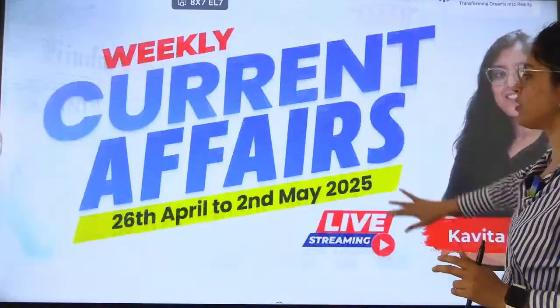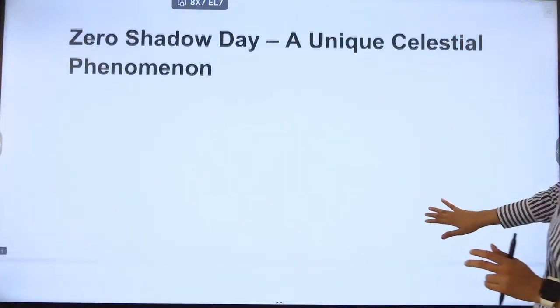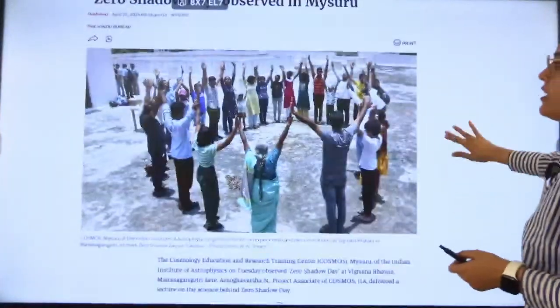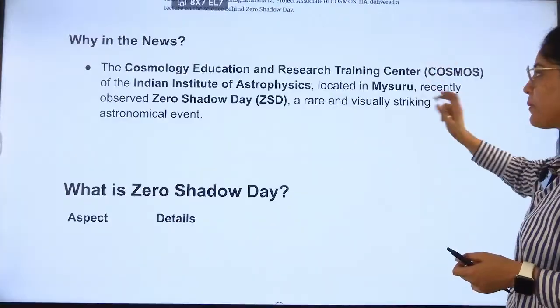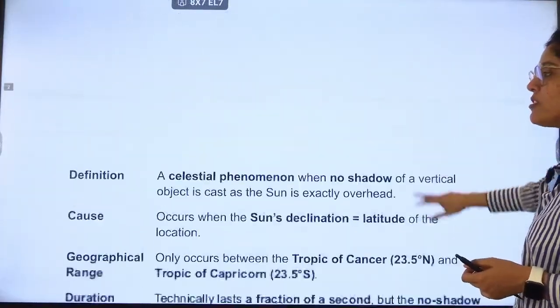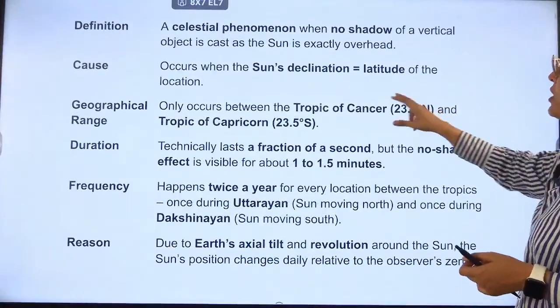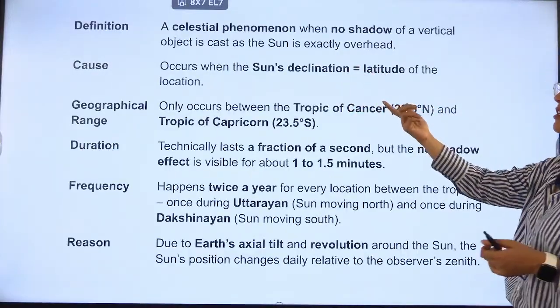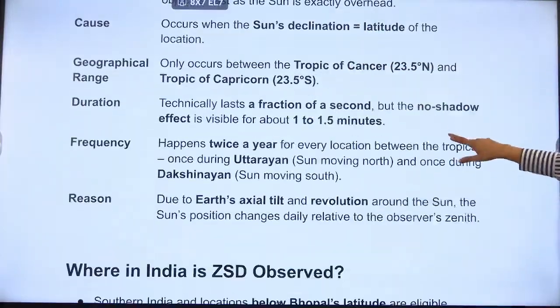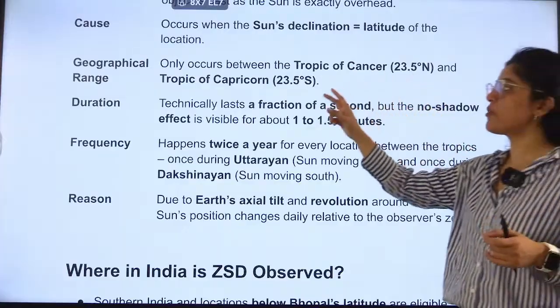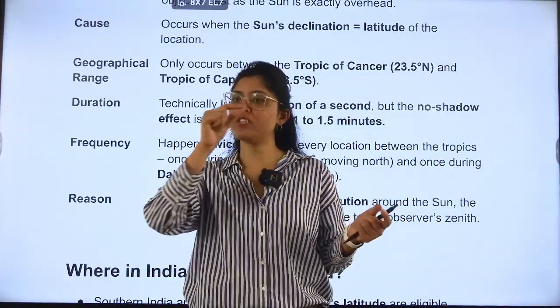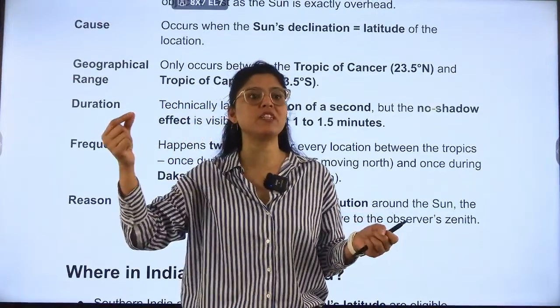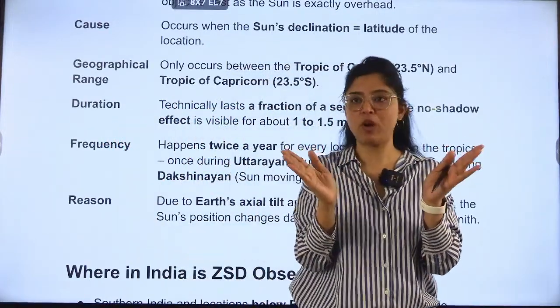Like if we look at this topic, Zero Shadow Day, a unique celestial phenomenon. There are so many subtopics. Like what is zero shadow day? What is the sun's declination? These things we have to understand. Tropic of Cancer, Tropic of Capricorn, anything associated with this can be asked. Like, Tropic of Cancer passes through India through which states? So current affairs is so vast, right?